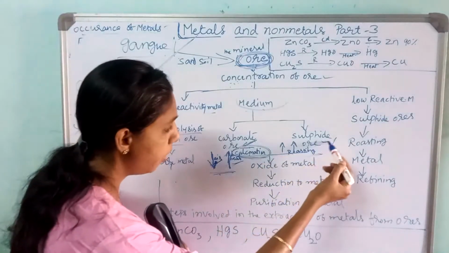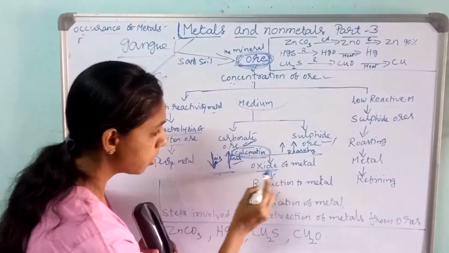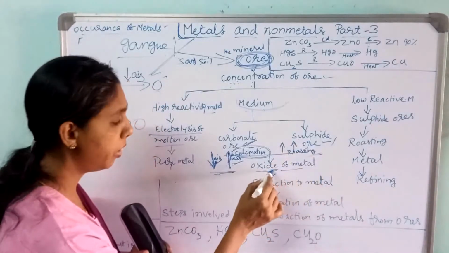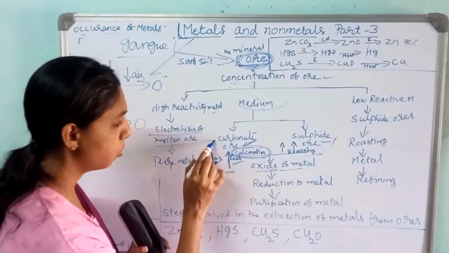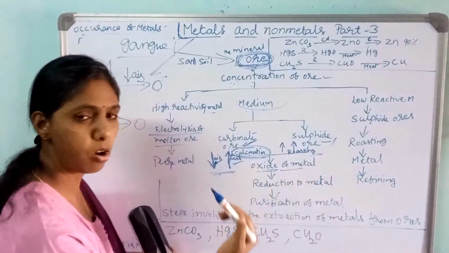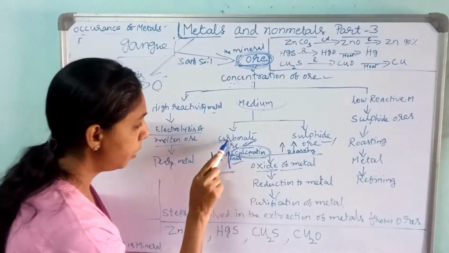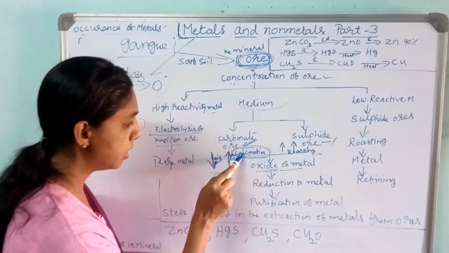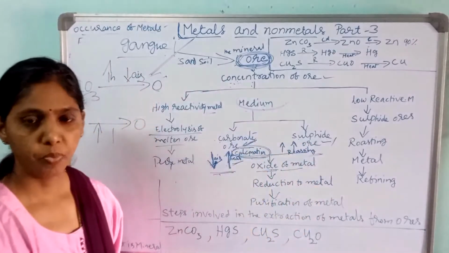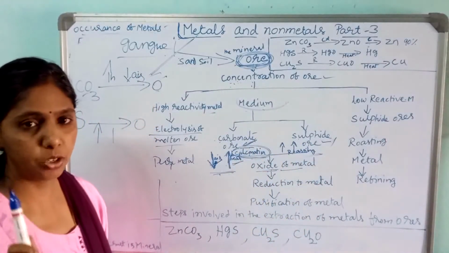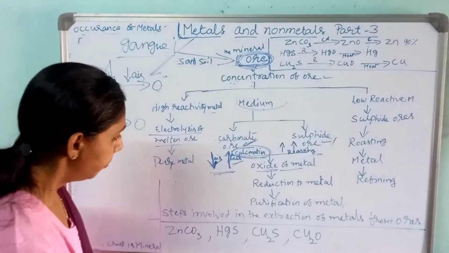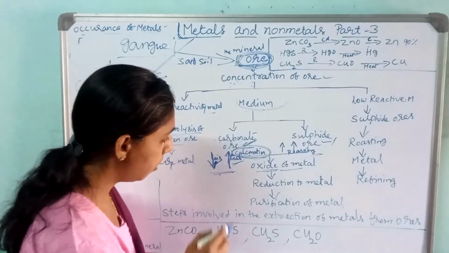See here, sulfide ore is converted into oxide ore. Sulfides of metal are converted into oxides of metal. Carbonate also, carbonate is converted into oxide. Here sulfide is converted into oxide. So carbonate is converted into oxide through calcination. Sulfide is converted into oxide through roasting. Calcination and roasting you have to remember. Very, very important. Then come to the next part.